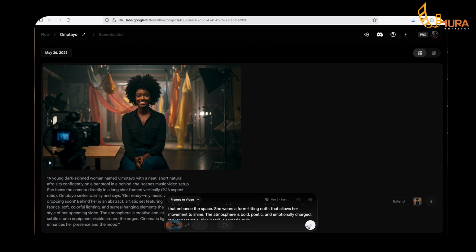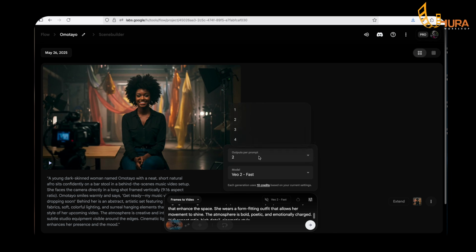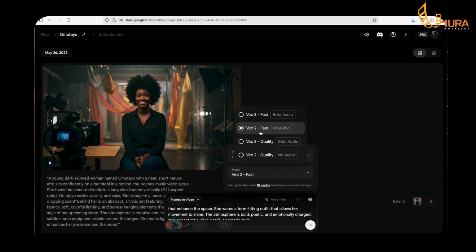So before I go ahead and hit generate, let me show you what we have over here. This tab here allows you to choose the model you want to use to create your video. If I click on it, first thing here is output. How many outputs do you want to generate? By default, it's 2. If I choose 2, it means it will create 2 videos for me, and that would take double the credit. So for me, I usually just leave it as 1. Then for the model, you can use either Google Veo3 Fast, Veo2 Fast, Veo3 Quality Audio, or Veo2. But for me, I chose to use Veo2.